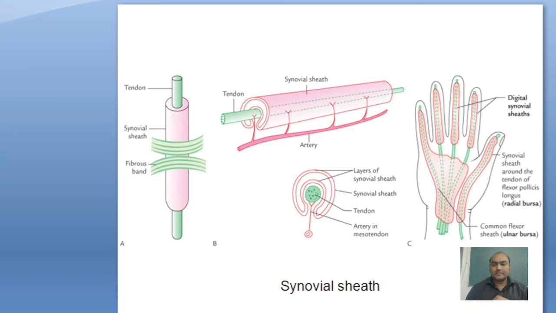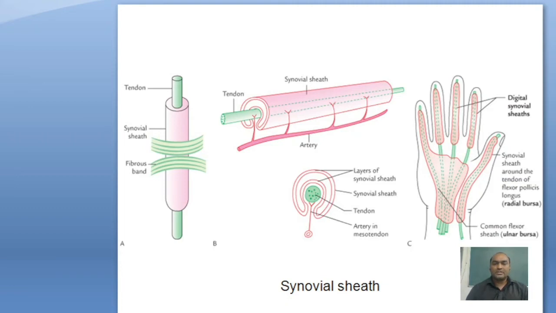So this is the tendon of a muscle, and around the tendon is a pinkish structure called the synovial sheath. The synovial sheath does not cover the whole tendon; it covers all except a few parts. In this remaining gap, arteries enter. These arteries supply the blood supply and provide venous drainage of the tendons, providing nutrition through this space.